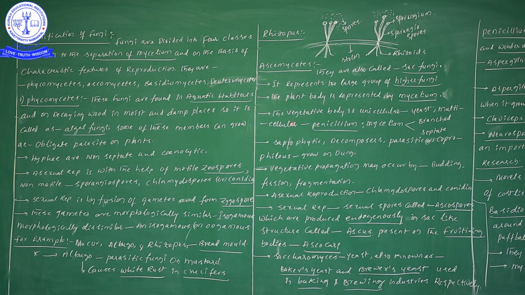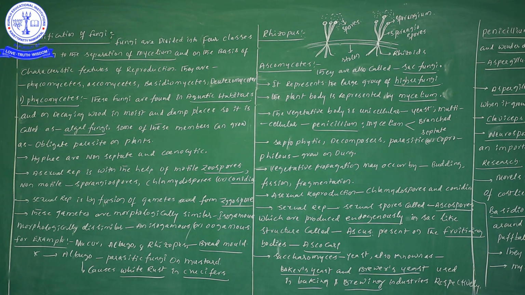Next one, the plant body is represented by mycelium. Don't forget one point: in fungal members, the plant body is represented as mycelium. The plant body of fungal members is known as mycelium. Next one, the vegetative plant body is unicellular.